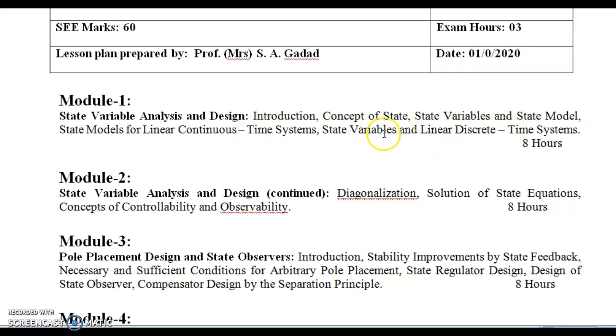Canonical method, Jordan canonical methods are there. So you go through that method and construct the state model of the systems. In the first module we are going to see the definitions, the theory part, and after that, the state model by using the different methods.